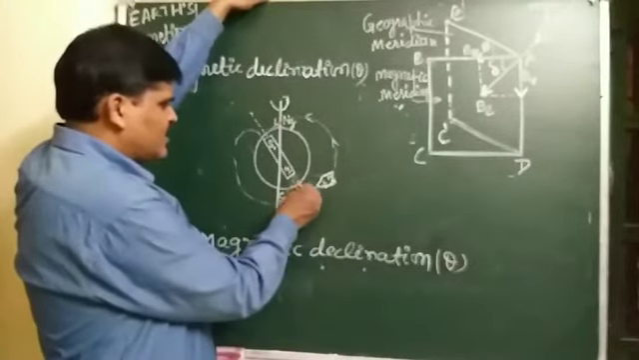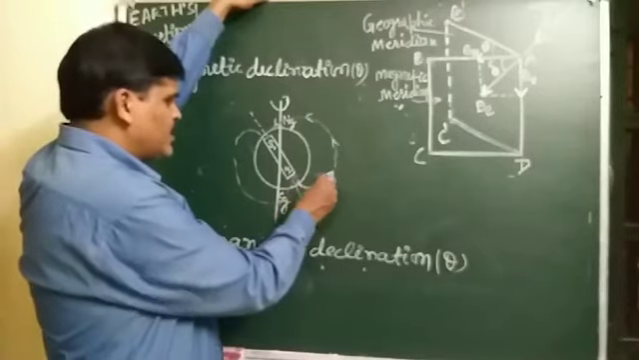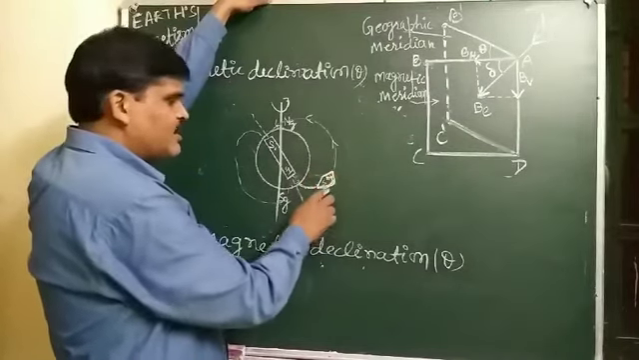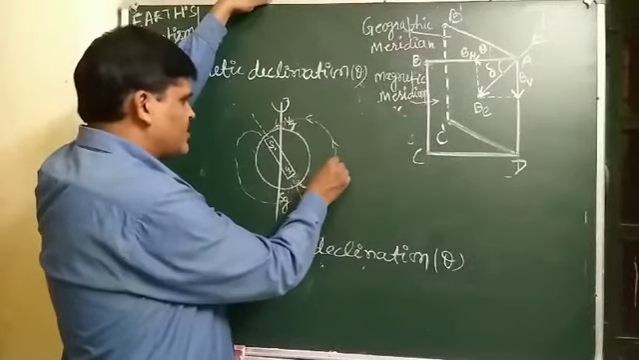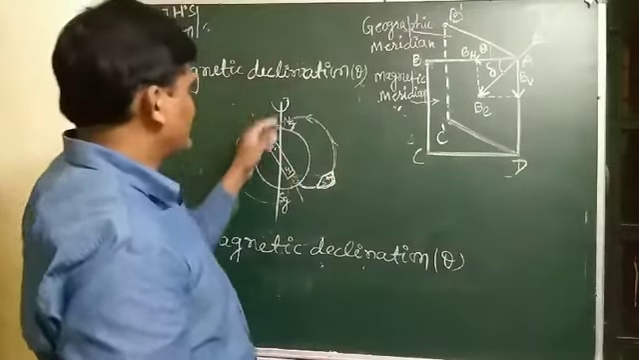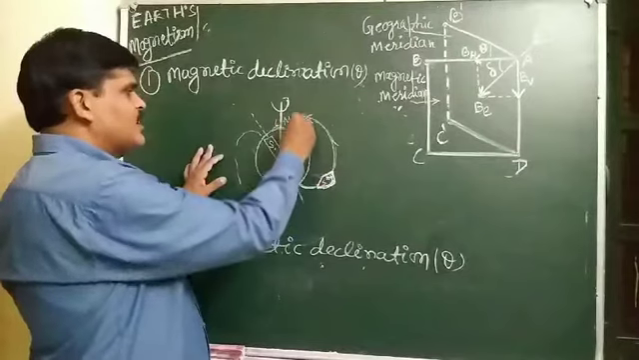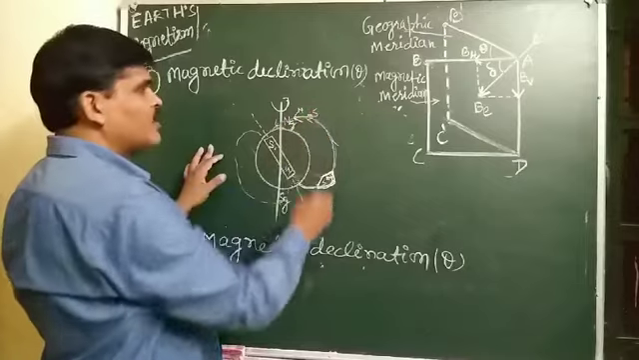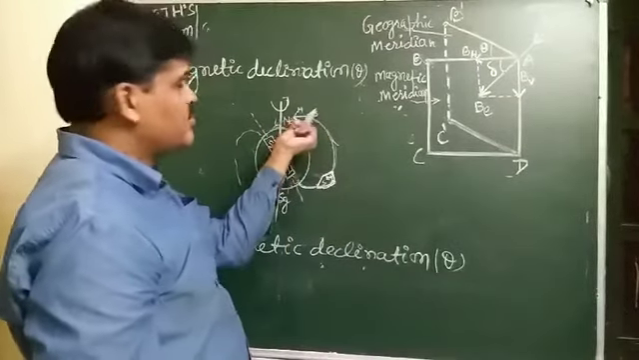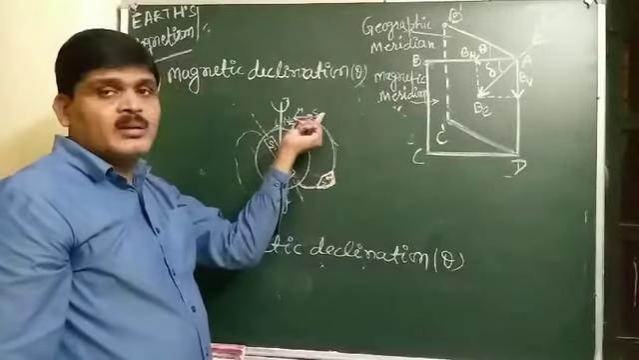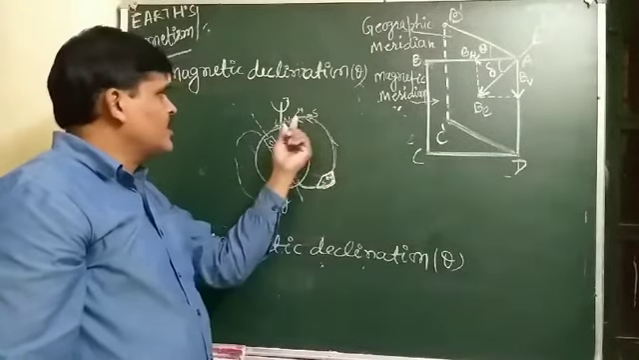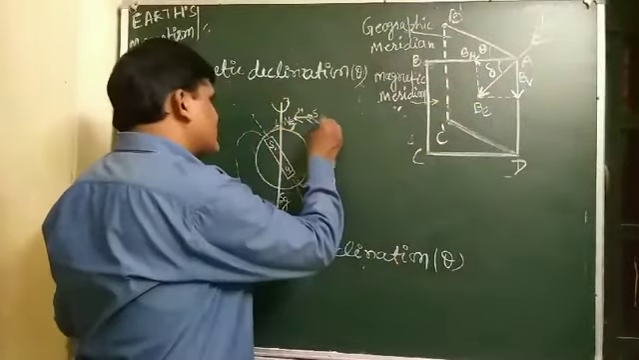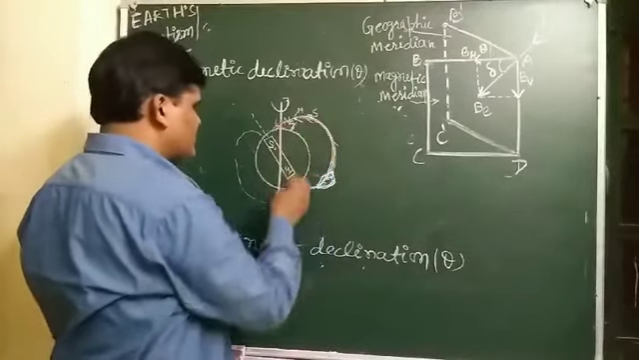So the magnetic field lines of the Earth are shown by the compass needle, and the compass needle shows the direction of the magnetic field of the Earth. Suppose that at any point, this end of the compass needle is north and this is south. So this compass needle, or small bar magnet, shows N to S. This shows the direction of the magnetic field.